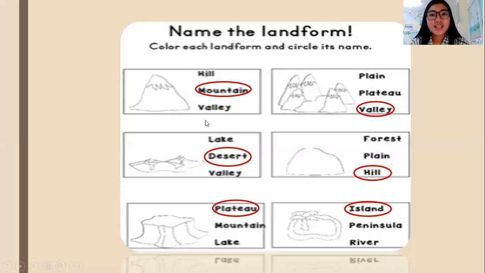Okay, children, these are the different kinds of landforms of the earth. We have mountain, desert, plateau, valley, hill, and the last we have is island. So I hope you learned the different kinds of landforms on the earth.